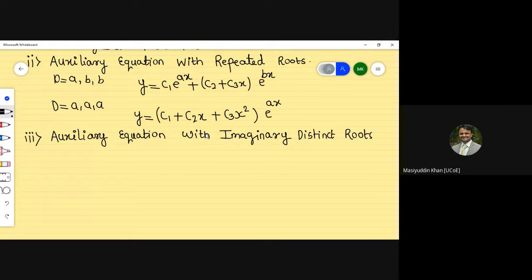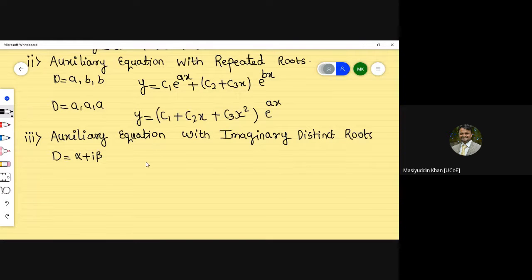So again I'm coming to the next part. If capital D is equal to having roots like imaginary. When I say that, if an equation has one root like alpha plus i beta, then we know that alpha minus i beta is also a root.